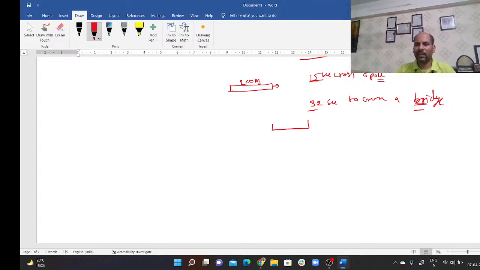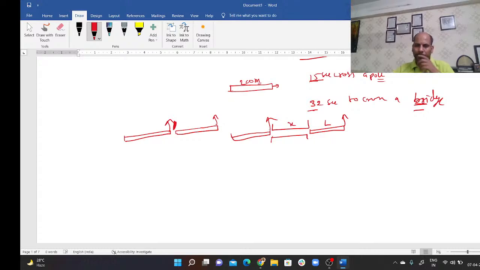So we can say clearly, the train takes 15 seconds to cross its own length. When a train crosses a pole, it has to travel only its length. This is where the crossing begins, and this is where the crossing ends. So if we look at the position of the engine, we'll find it is equal to the length of the train. On the other hand, if a train crosses a bridge, and if we look at the position of the engine, we can find the distance is the length of the bridge plus the length of the train.